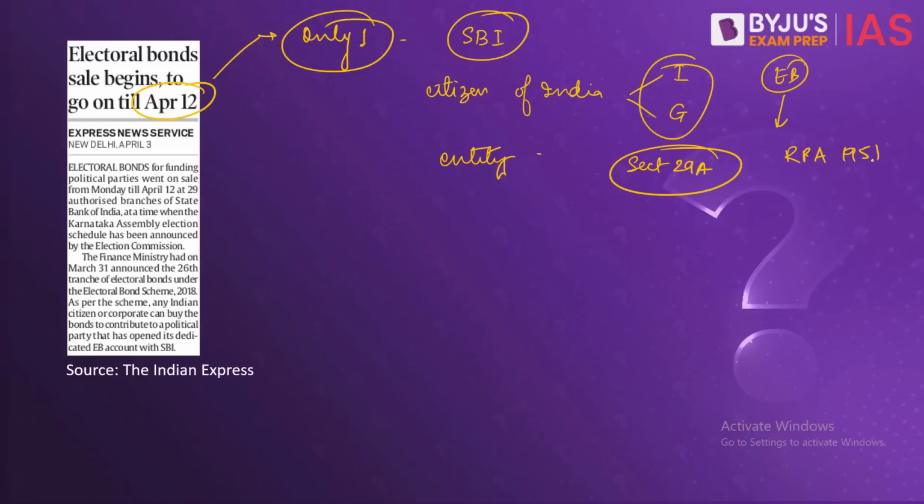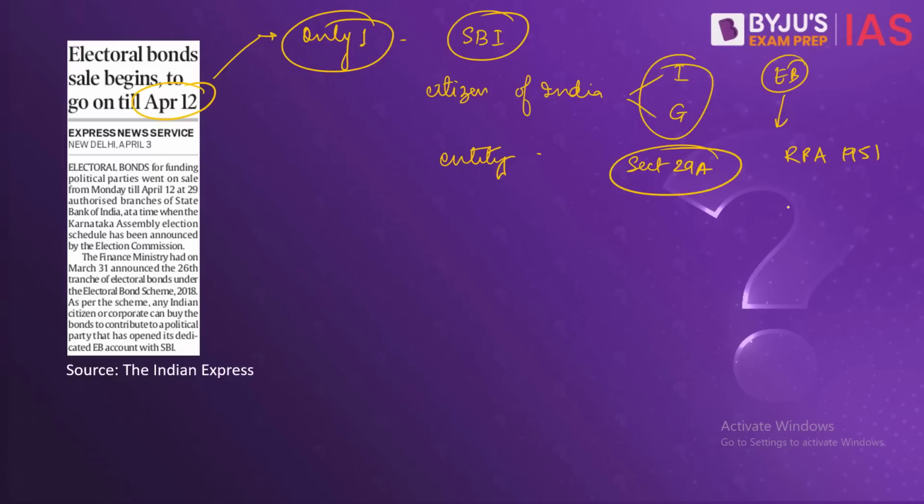And also, they should have secured not less than 1% of the votes polled in the last general election to the House of the People, that is at the union level, or the state legislative assembly of the state. So there are certain conditions that have been established for the political parties to get these fundings.